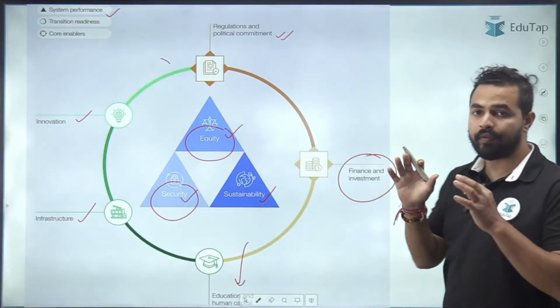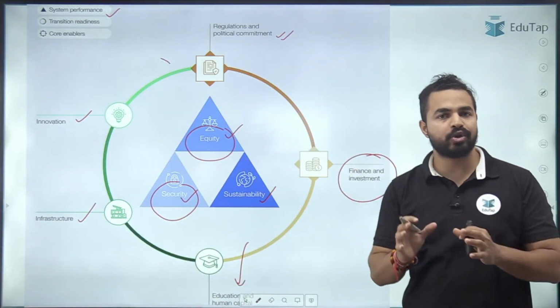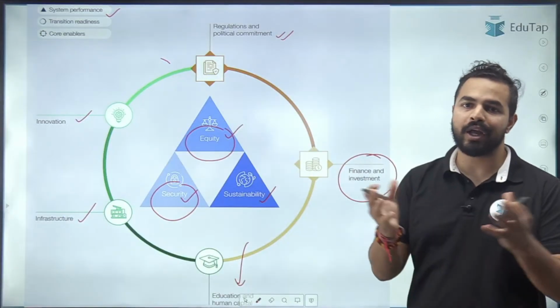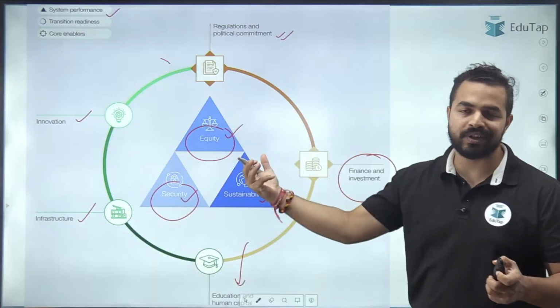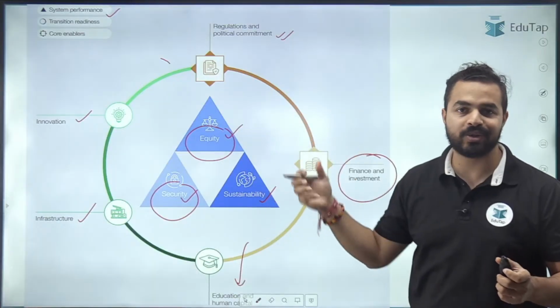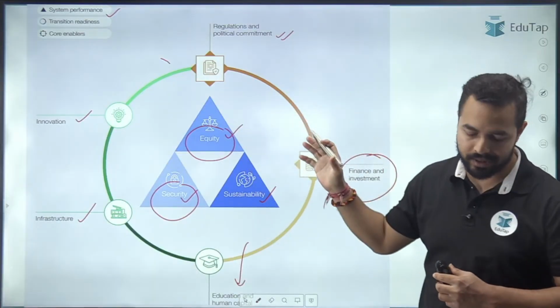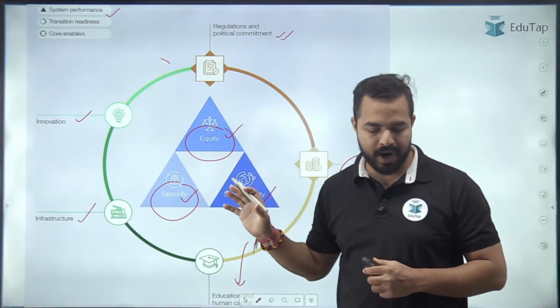See guys, we know that yes, okay, government wants to bring this transition, but we are not having any money to basically come up with this innovation, to create the infrastructure. So how exactly will we be able to do that? So this is the core enabler here. Okay, so that's the important part.